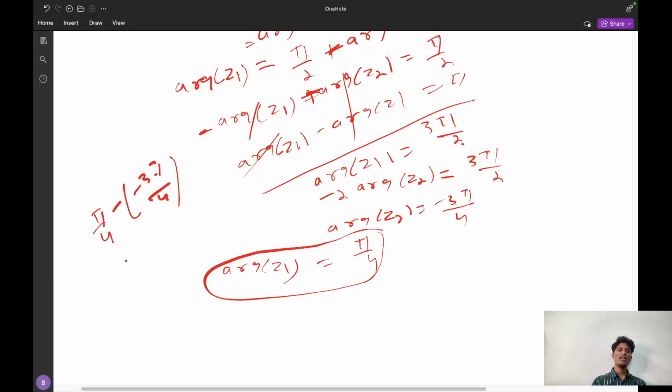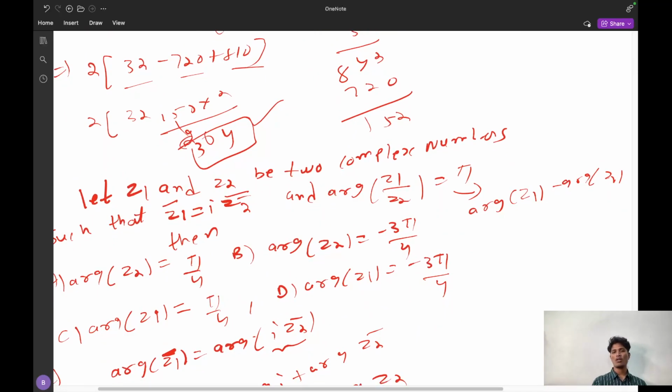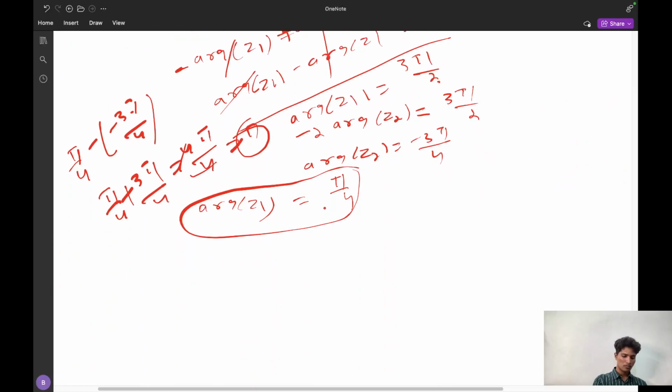What will I get? I will get pi by 4 plus 3 pi by 4, and it will be 4 pi by 4. It will be pi. So the above relation will be satisfied here, because the given argument of z1 minus z2 will be pi. So like this you have to solve.